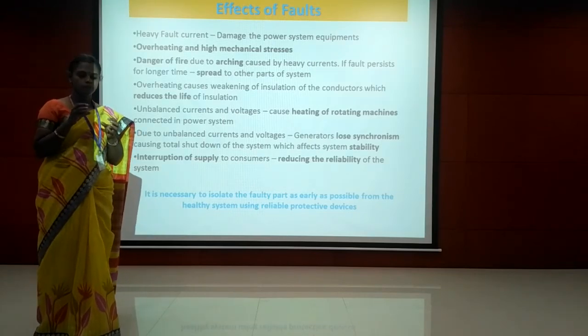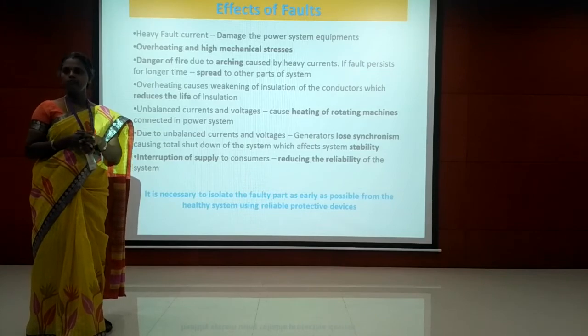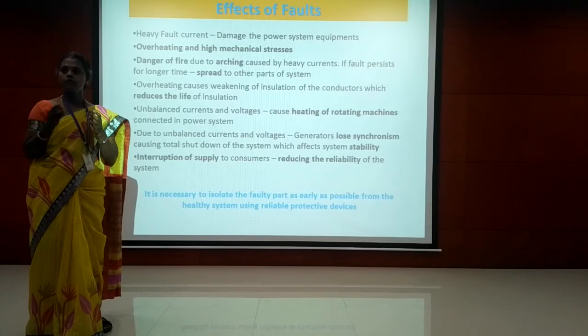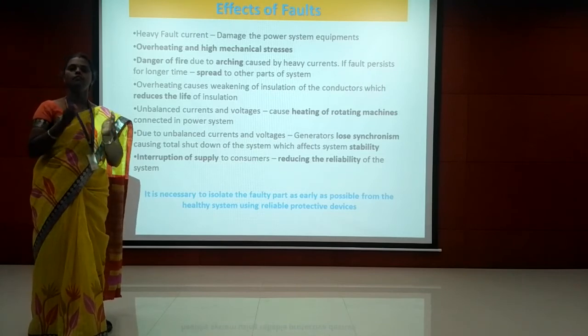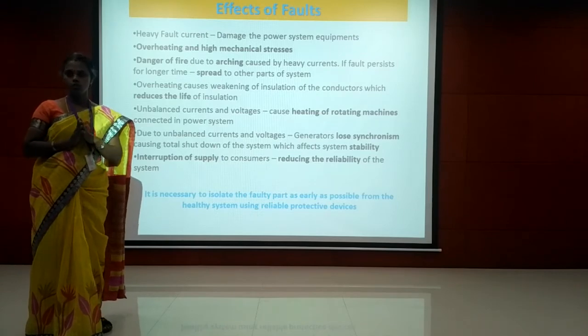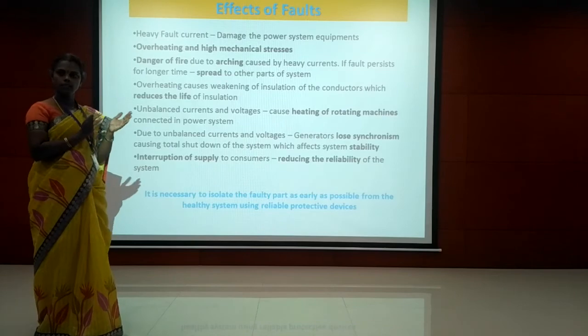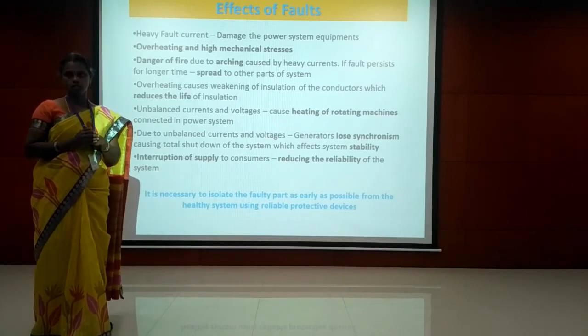Actually, protective equipment is there for isolating the healthy system from the faulty part. If there is any fault, we have to isolate the faulty part from the healthy system. Otherwise it leads to severe damage to various equipment of the power system. So we have to disconnect the faulty part, and for that we are using a circuit breaker.